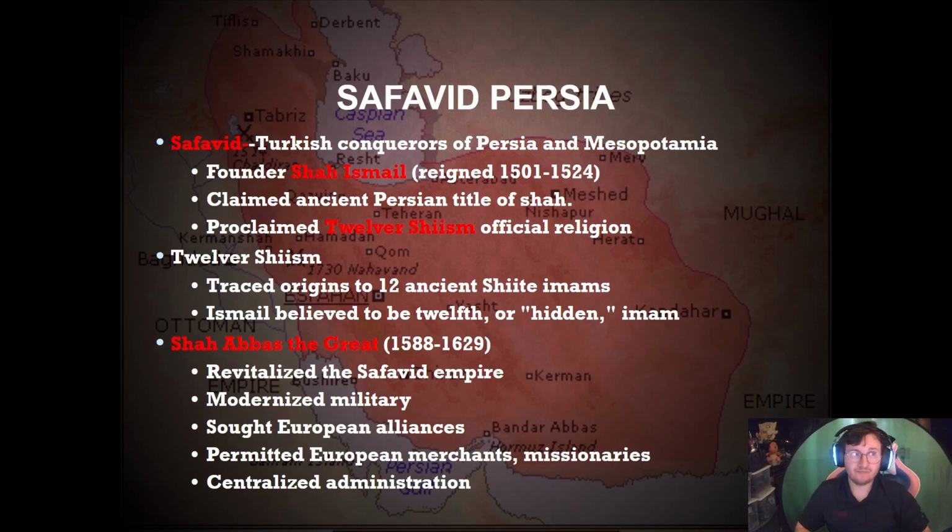Later on, due to some stagnation and the empire not doing very well, we have Shah Abbas the Great. He's going to revitalize the Safavid Empire, modernize the military with modern weapons from Western Europe, and seek European alliances for trade and knowledge and information. He's going to permit European merchants and missionaries, and he's going to centralize the administration for the Safavid Empire.